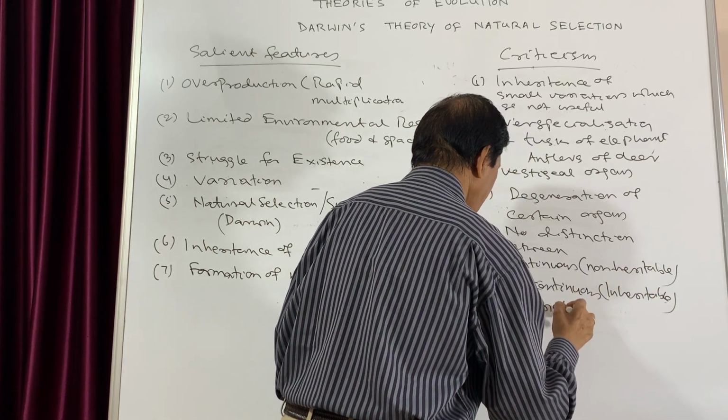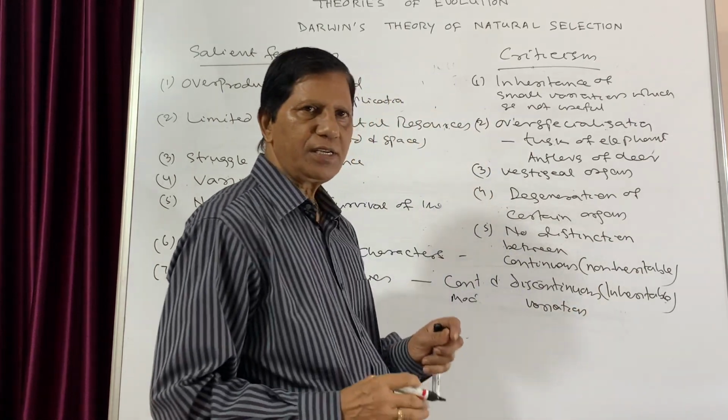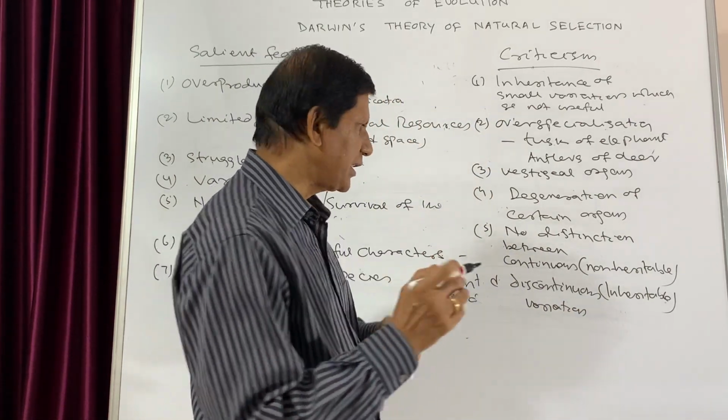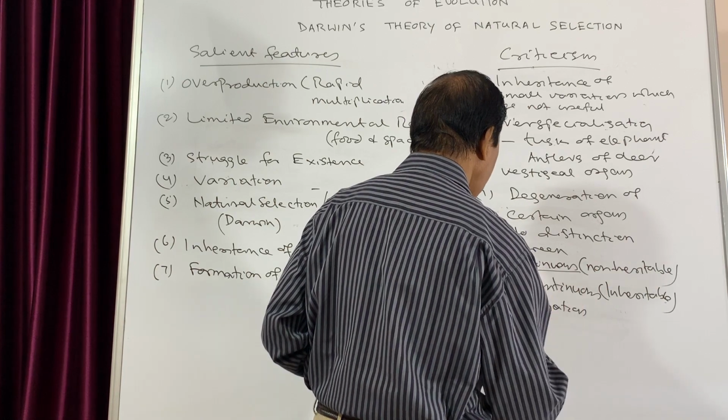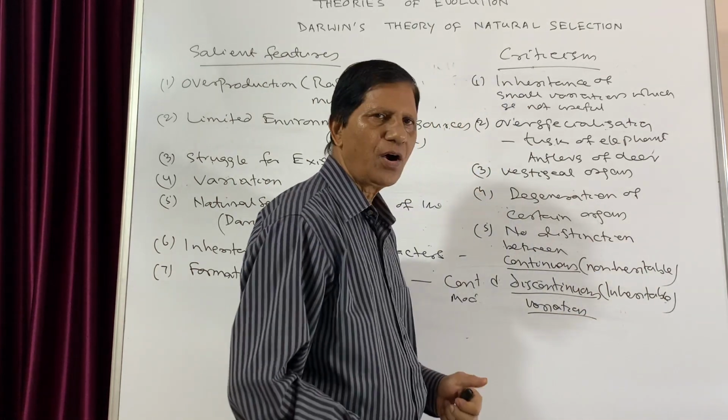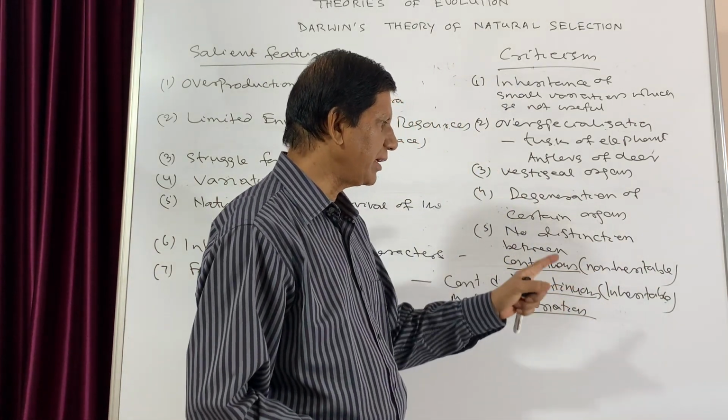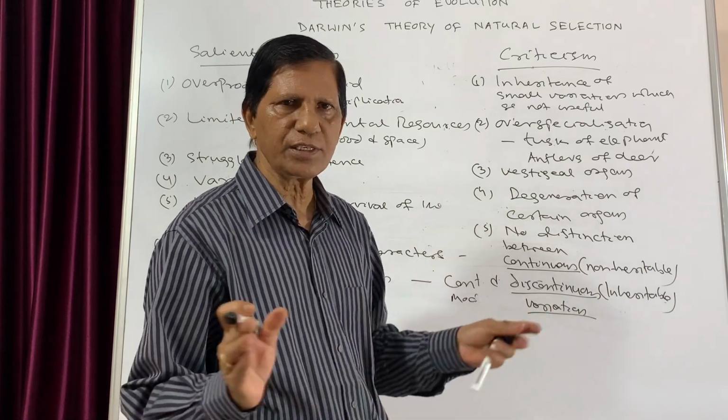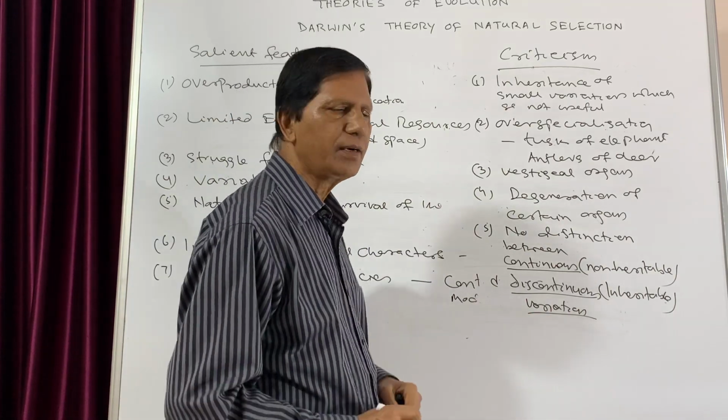This is a very, very important point. That means Darwin didn't distinguish between continuous and discontinuous variations or non-heritable and inheritable variations. There is no distinction made by Darwin.